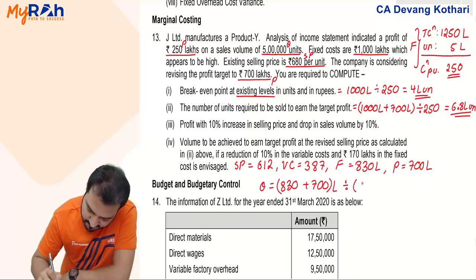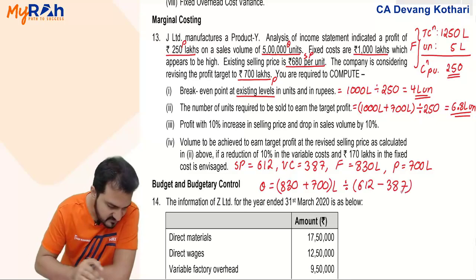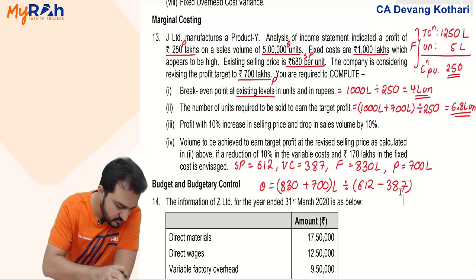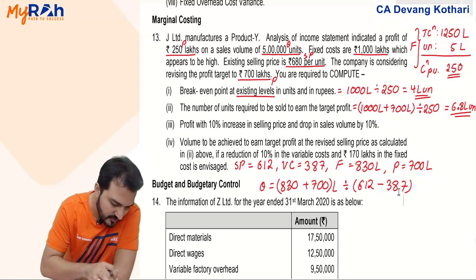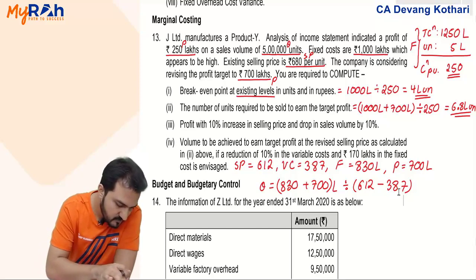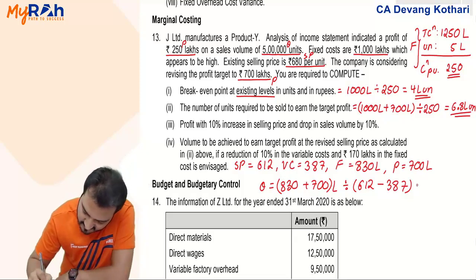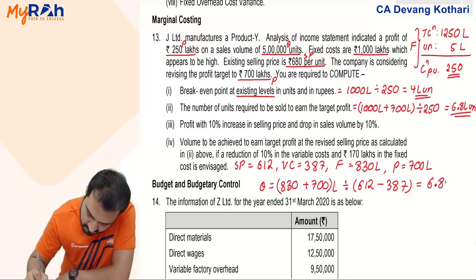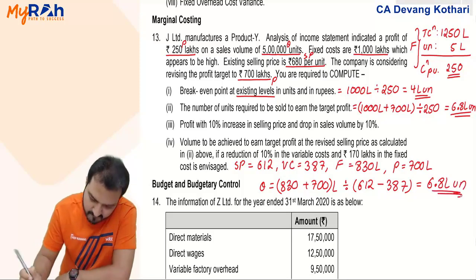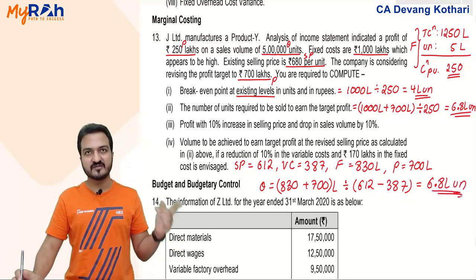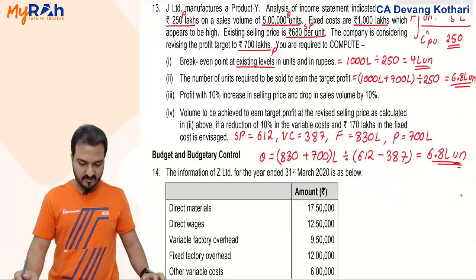Contribution per unit is 612 minus 387. 612 minus 387 is 225. So 830 plus 700 divided by 225 is 6.8 lakhs again. Done? Yes, pretty simple. That is your basic marginal costing equation.